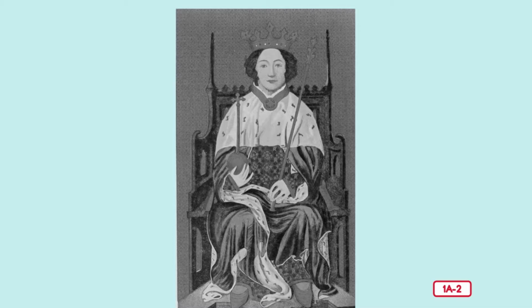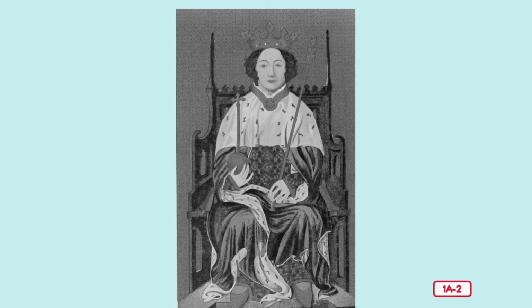King Richard II is holding two things in this picture. In one hand, the royal orb, and in the other, he is holding the royal scepter. So this right here is the royal orb, and this is the scepter. These were ceremonial objects, or things that the king wore or held just to remind people who was in charge.